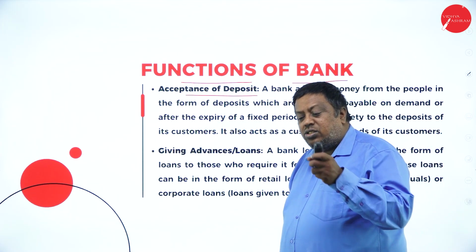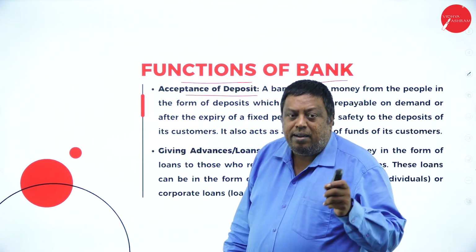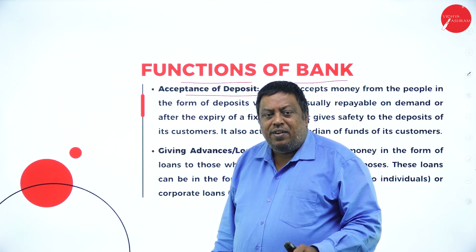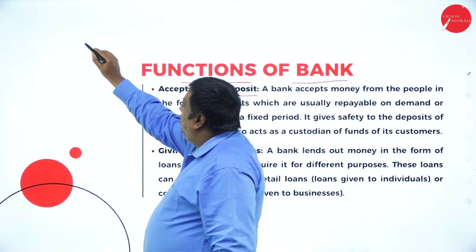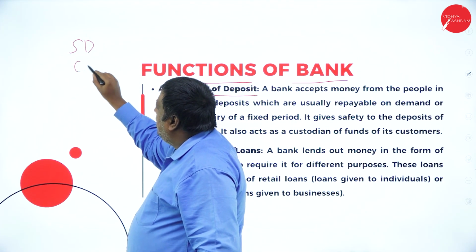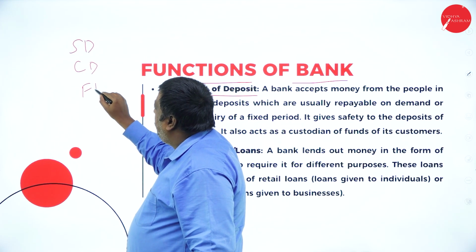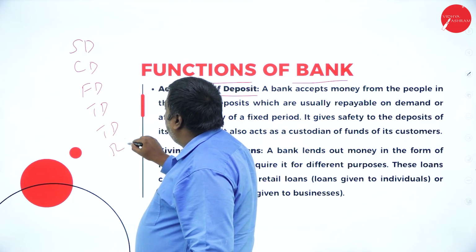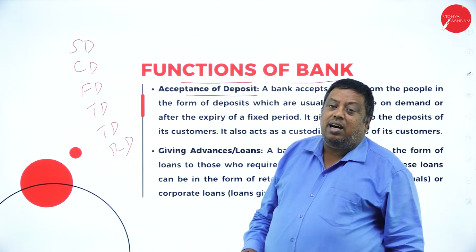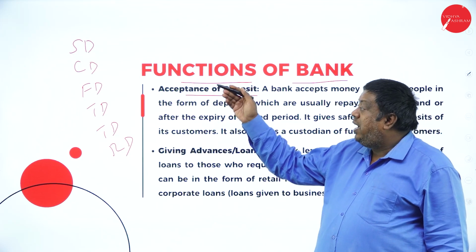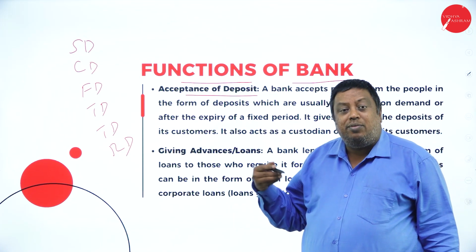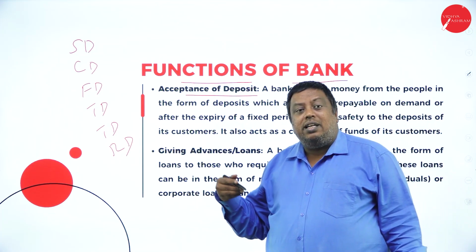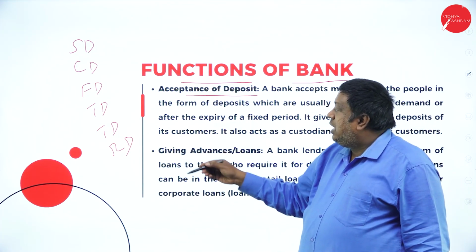The bank started to accept deposits from the public in the form of savings deposits, current deposits, fixed deposits, time deposits, term deposits, recurring deposits. They started to collect the amount from the public in different ways and by giving certain names for each, and even the benefits will be different from one deposit to the other.